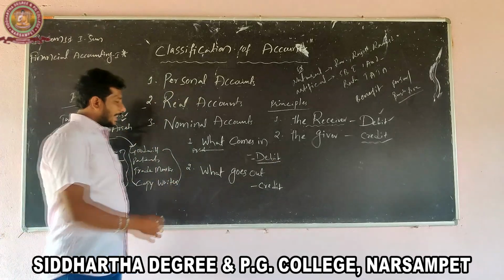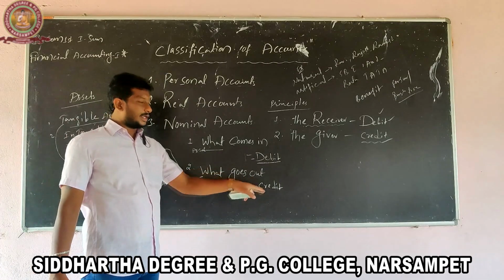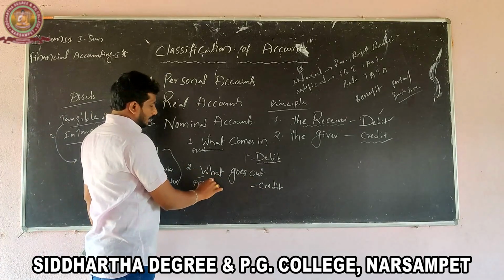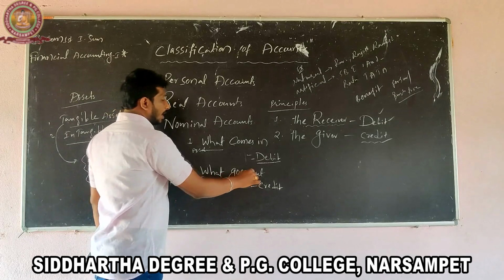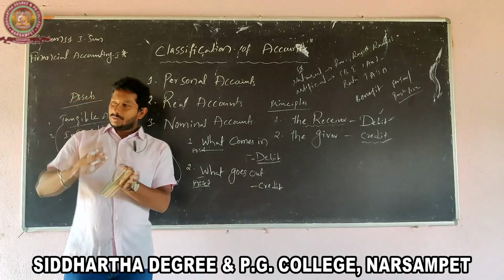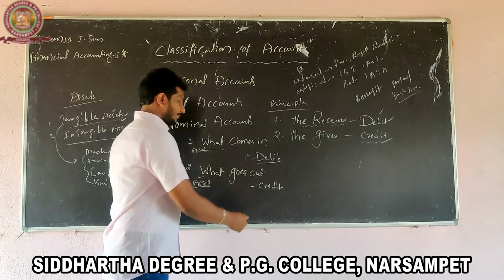And the second principle: what goes out, credit. What does it mean? The asset goes out of the business, and the asset account is to be credited.